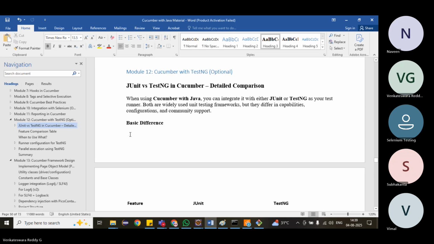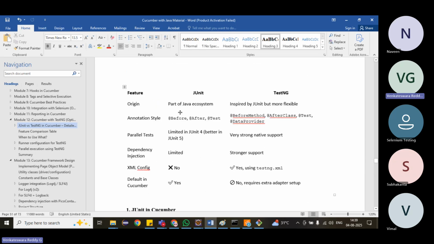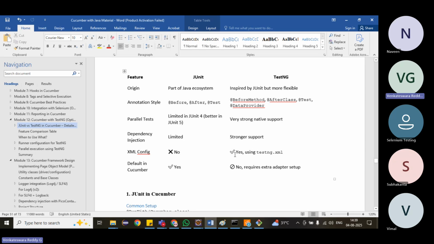If you use TestNG, what are the advantages we will get? In TestNG, we can use the before method, after class, and the data providers concept. Parallel execution is very easy in TestNG. And then XML configuration: we will have TestNG files. Some advantages we will get in TestNG.